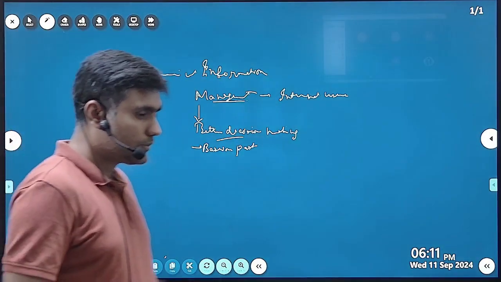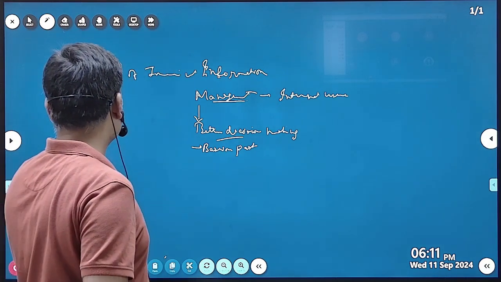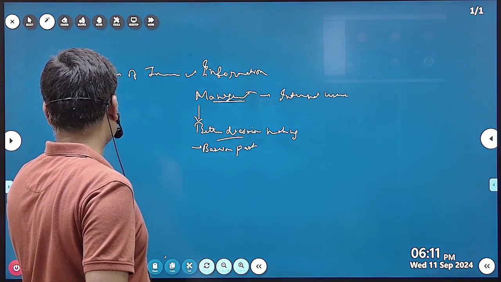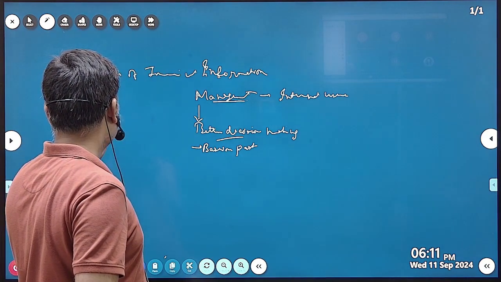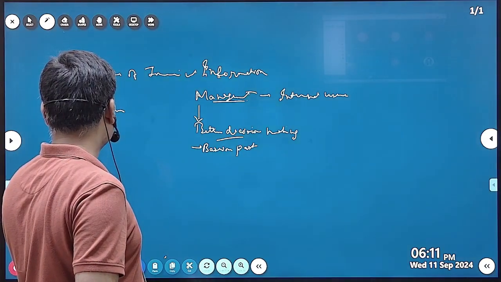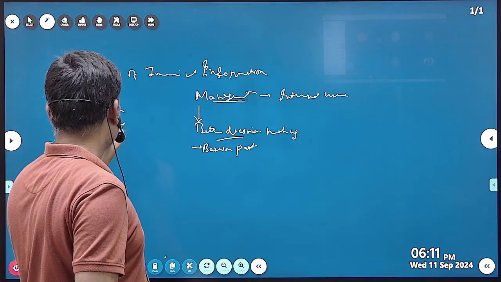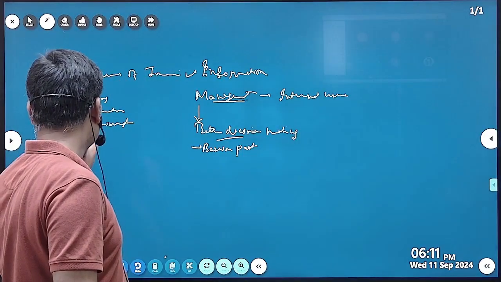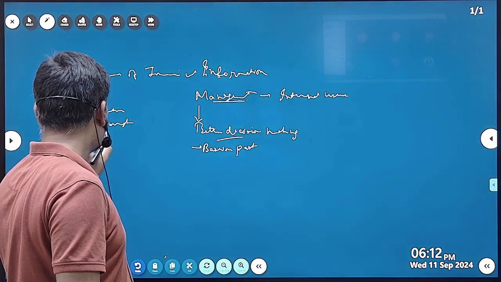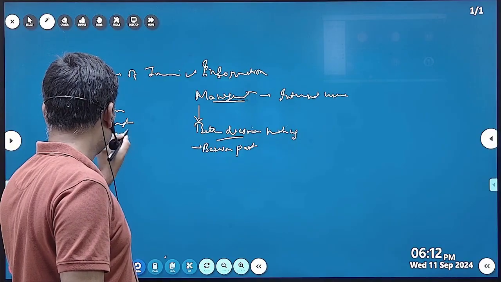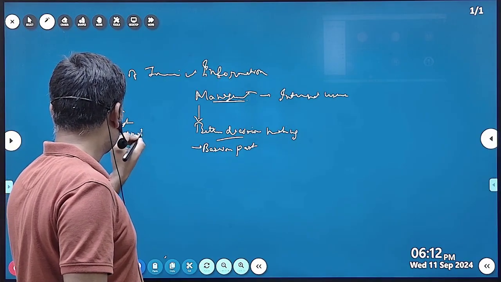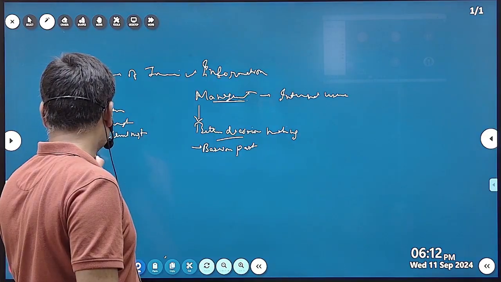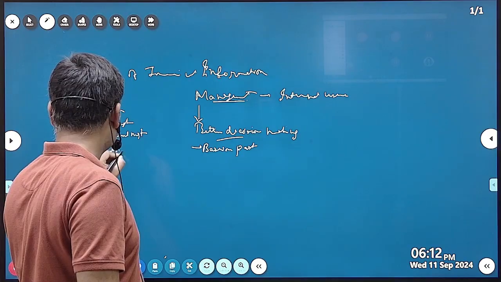And there is the management hierarchy. Top level will be there, directors will be there, then there will be senior management, then mid-level management, then there will be lower level management.